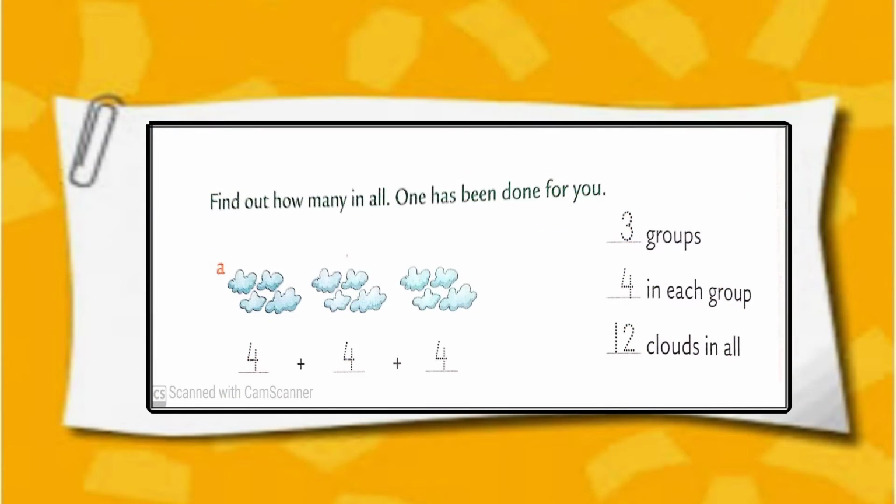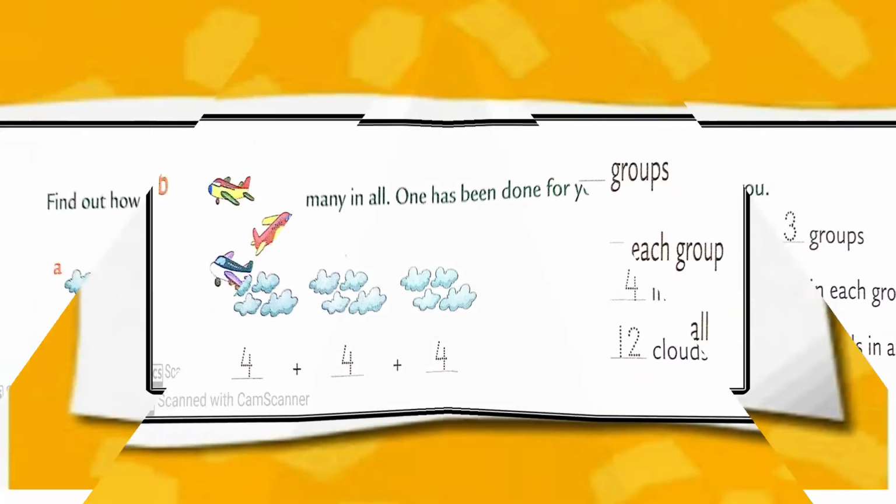Find out how many in all. Sum number A, as you can see, there are 3 groups of clouds. 4 clouds in each group. So 4 plus 4 plus 4, total 12 clouds in all.